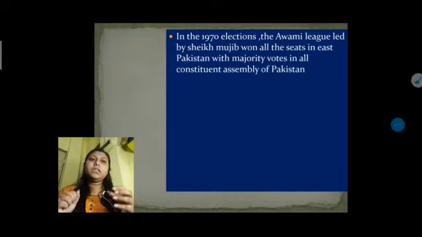Sheikh Mujib had already demanded fair representation in the administration, and finally in 1970 the election was held. At that time the Awami League, the party of Sheikh Mujib, who was the leader of the Awami League, took part.